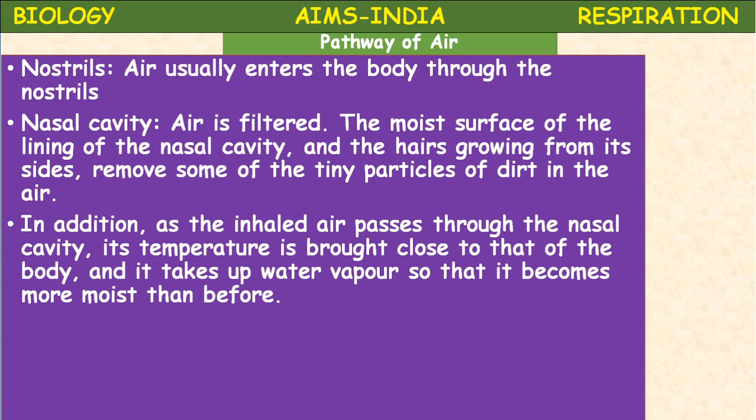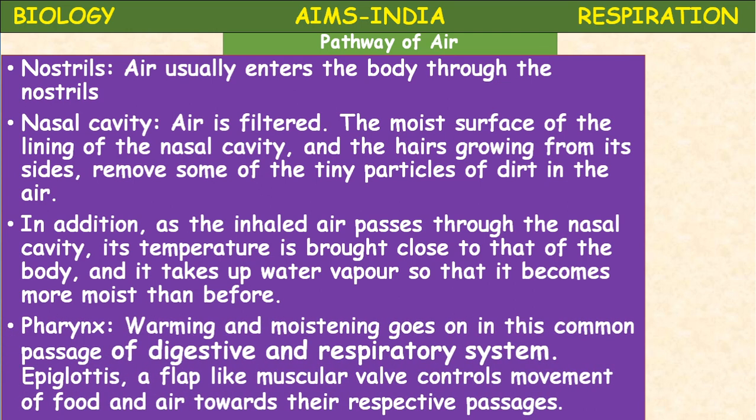If the air from the external environment, as it is, enters into the respiratory tract, it may damage the internal parts of the respiratory system. So humidification of the air takes place in the nasal cavities. Next, the pharynx.